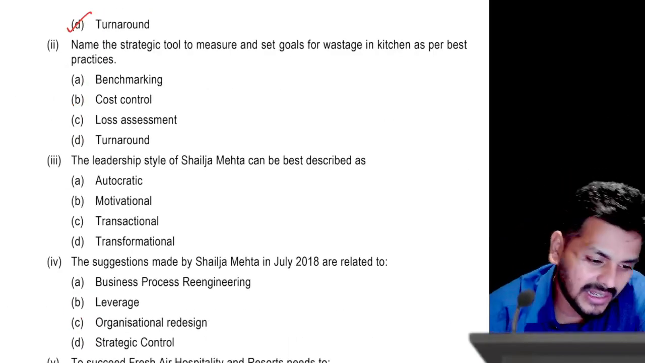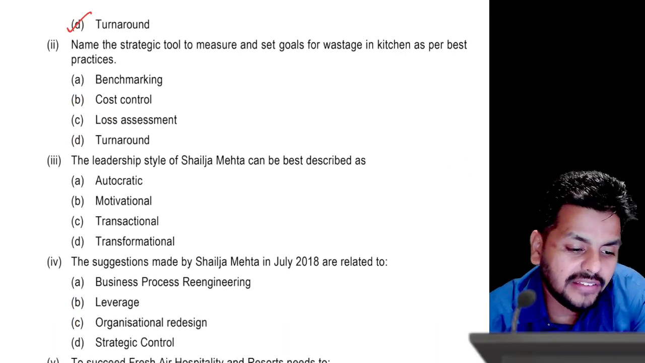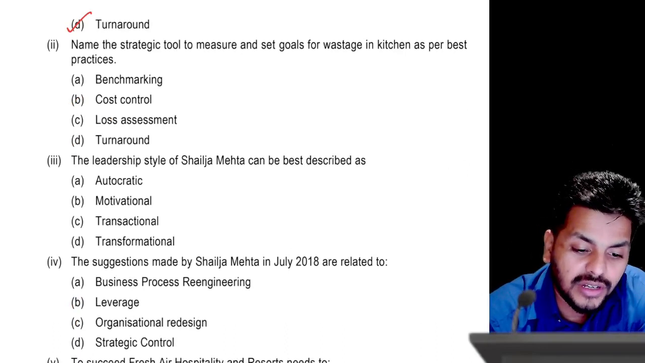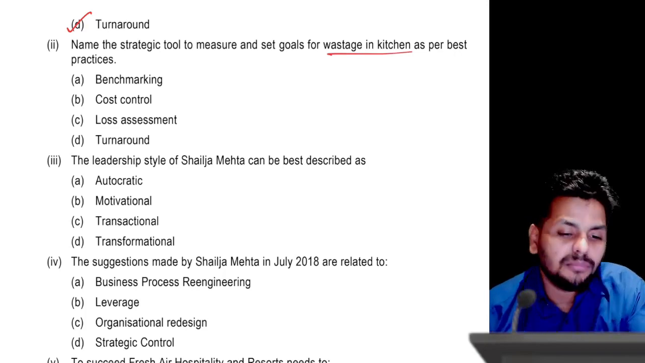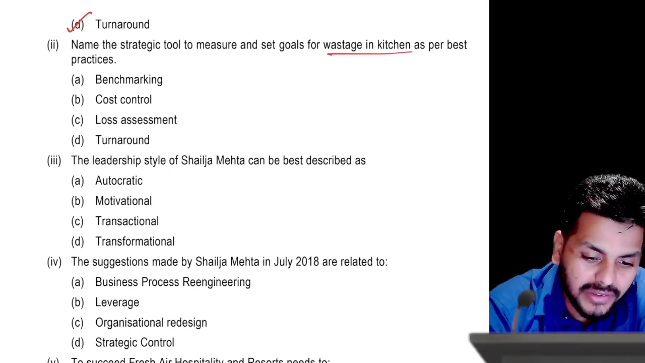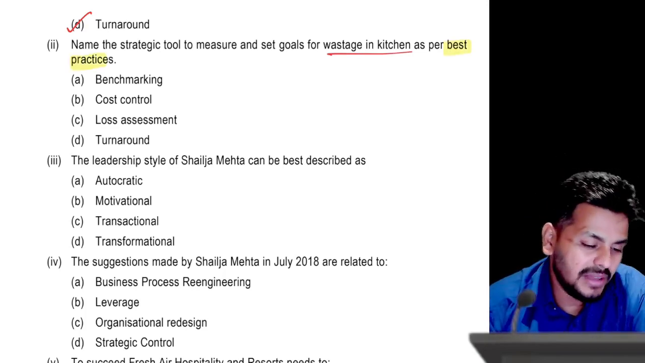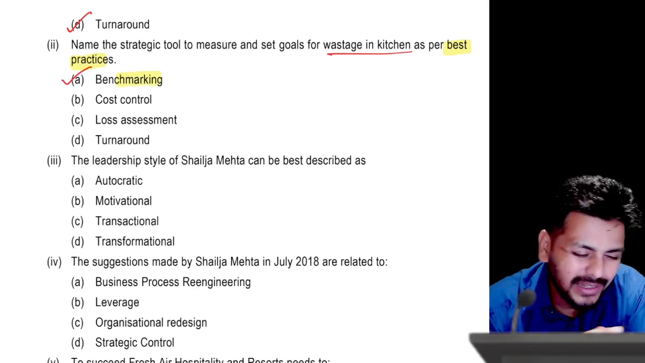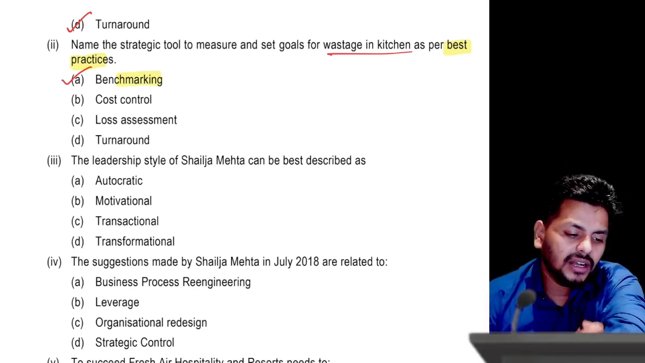And how about the thing here? Name the strategic tool to set measures, set goals for wastage in the kitchen. I think as of now, the moment you see the words best business practices, you will be able to figure out the answer is none other than benchmarking. So like that, if you would have concentrated in the class properly, these things would definitely not be a problem.